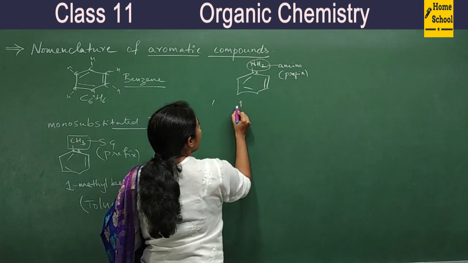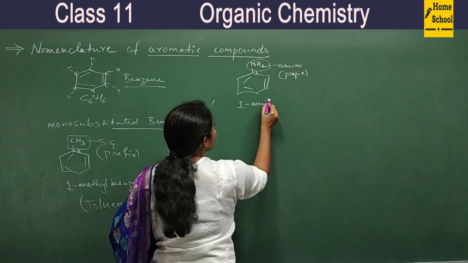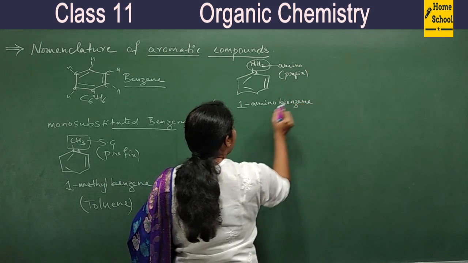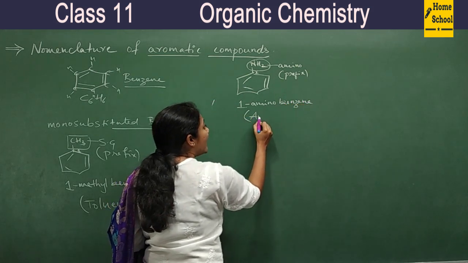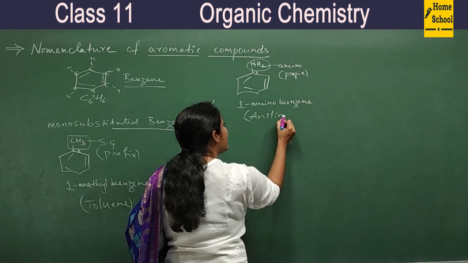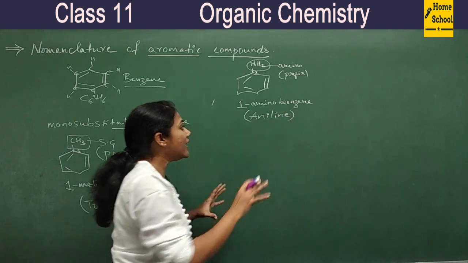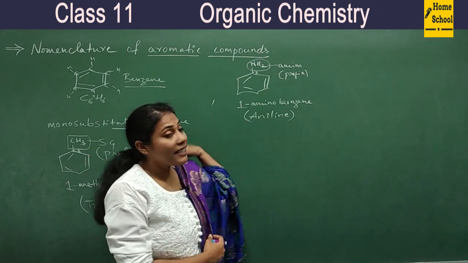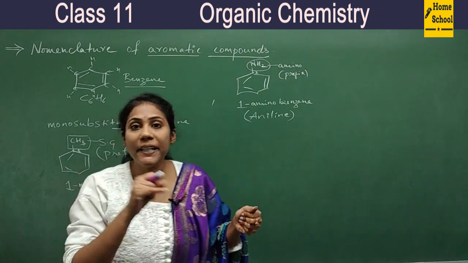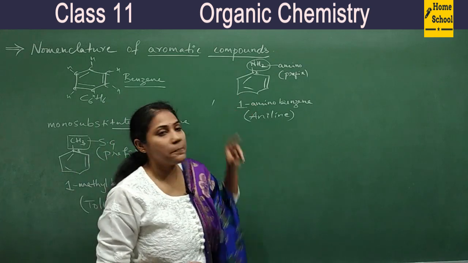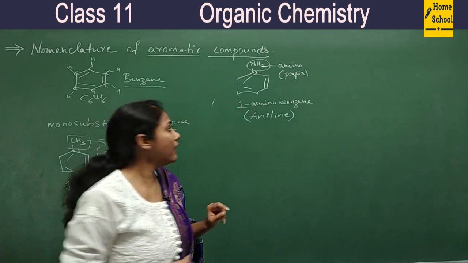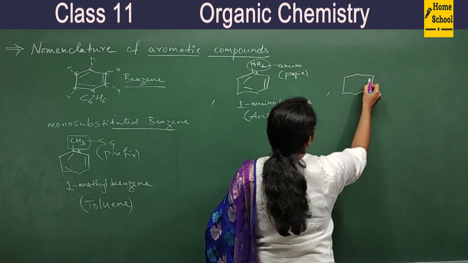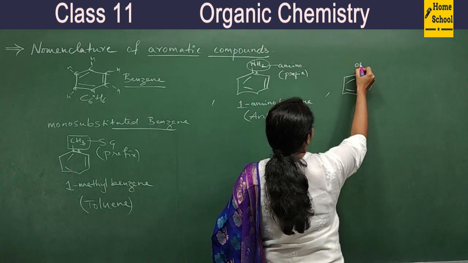So we write it as 1-aminobenzene. And it has a common, widely accepted name, that is aniline. So it is very, very important to remember these common names. Actually, aniline is the widely accepted IUPAC name for this particular compound.